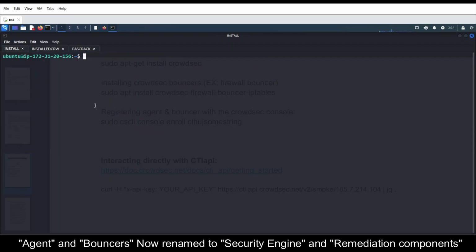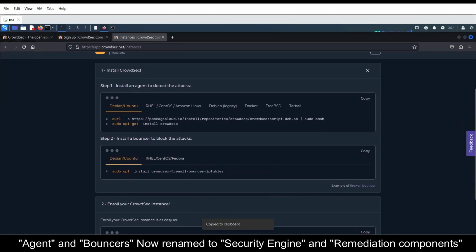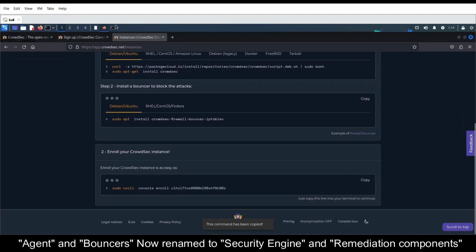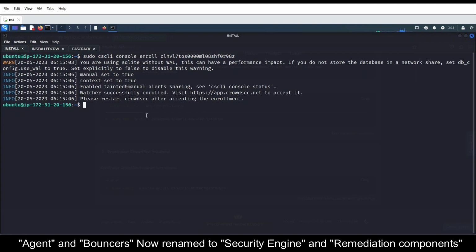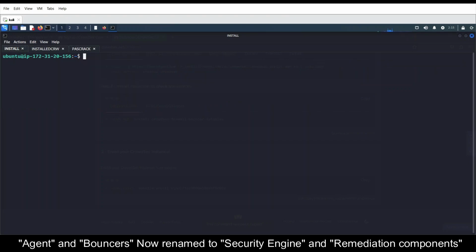What we need to do is register this particular agent. To do that, I'll copy this agent registration command and paste it. Once you hit enter, the registration is done, and please restart Crowdsec after accepting the enrollment. So they say to restart. You just need to run this command: sudo service Crowdsec restart.